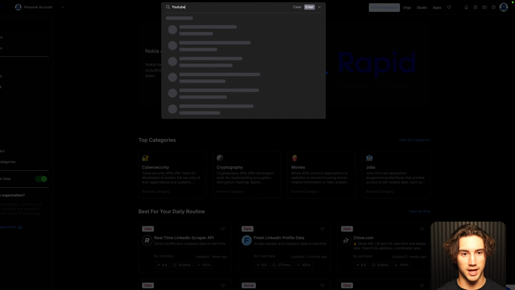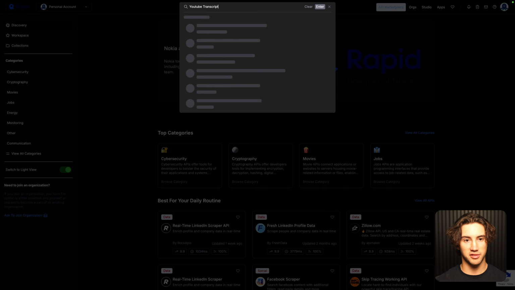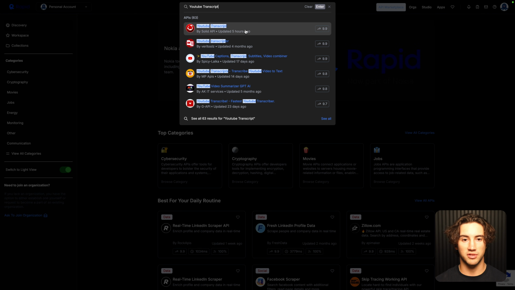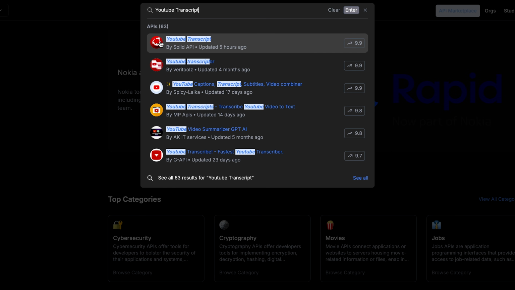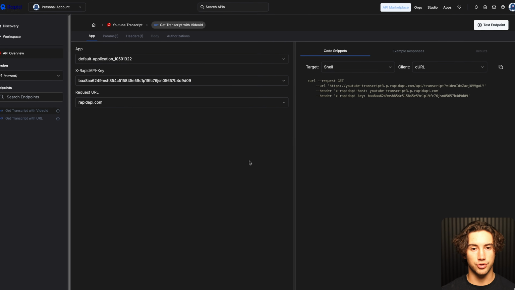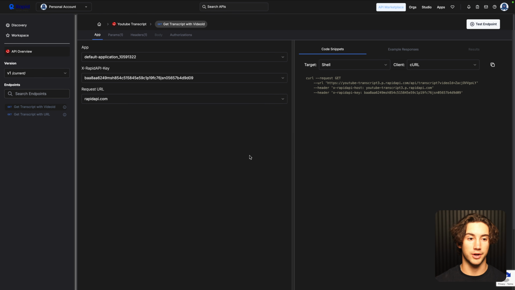And what I want you to do is type in YouTube transcript. And then what you can do is select that top one with this logo by Solid API. This is going to allow you to grab YouTube transcripts very quickly, and it is free for 100 requests per month. In order to use it, you'll have to subscribe to it.